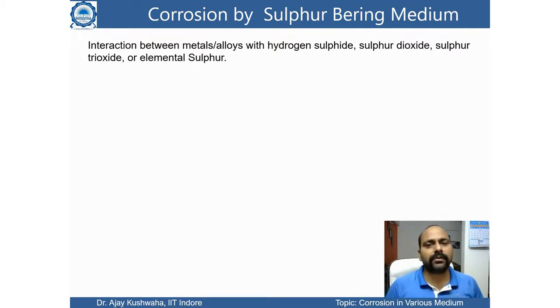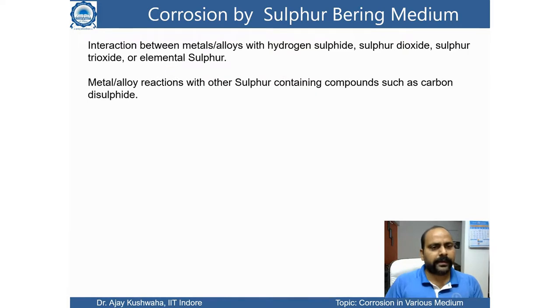Here we are going to talk about how metals or metal alloys behave, or what kind of corrosion is going to happen when a metal or metal alloy interacts with hydrogen sulfide, sulfur dioxide, sulfur trioxide, or elemental sulfur.